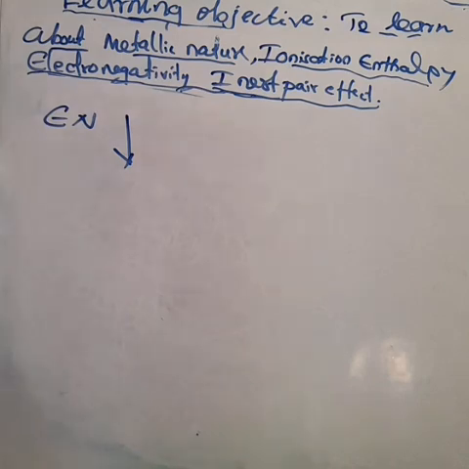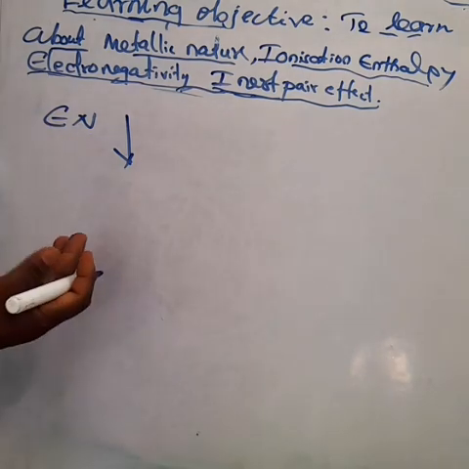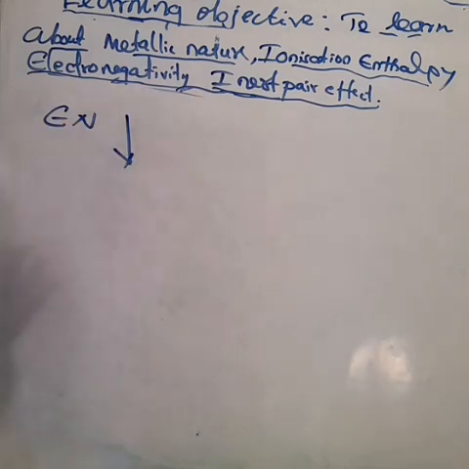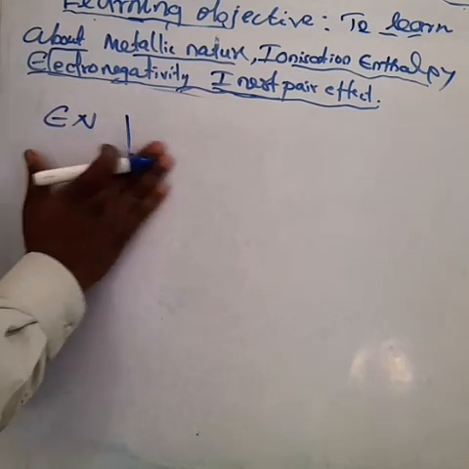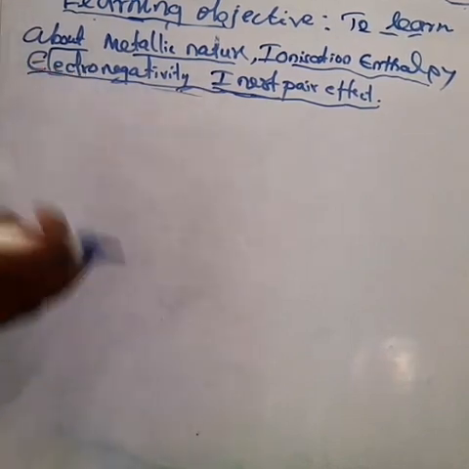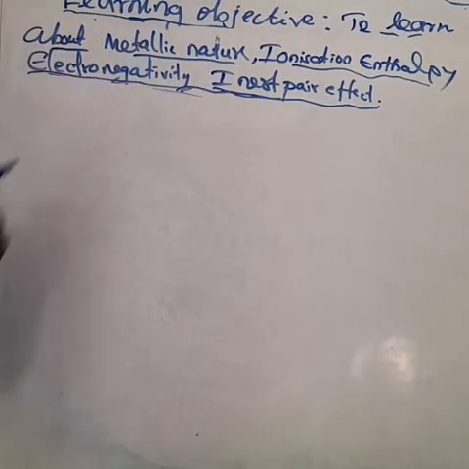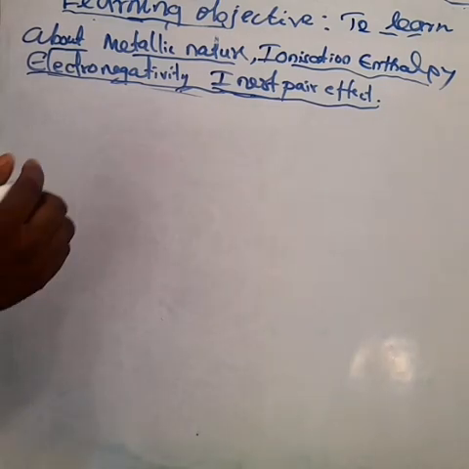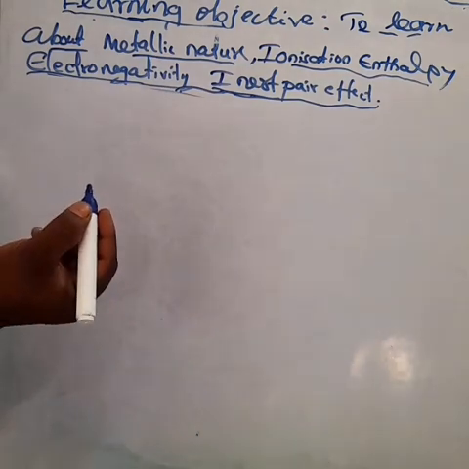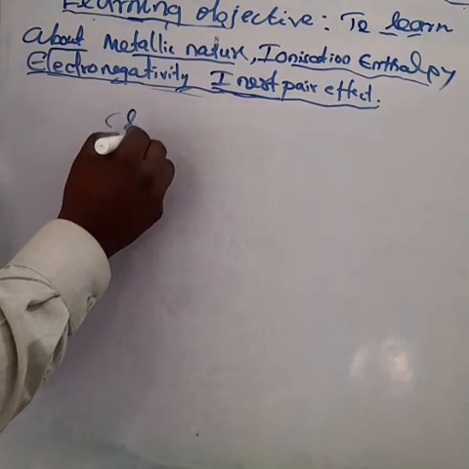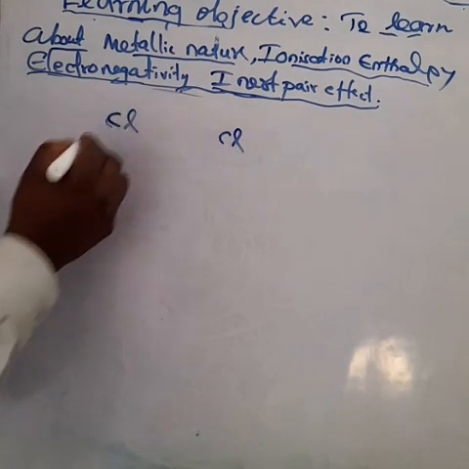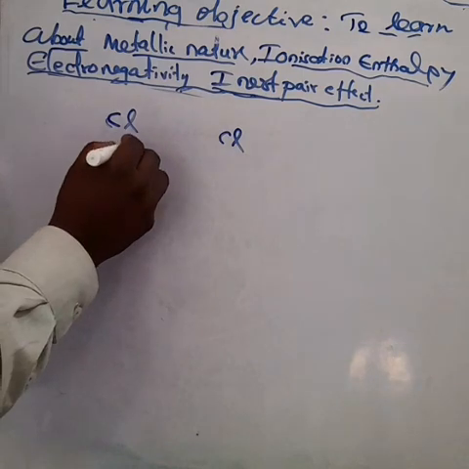Here the electronegativity decreases. Before that, what is electronegativity? My dear children, it is the tendency of an atom to attract the shared pair of electrons towards itself. I am giving one example. For example, chlorine, Cl. What is the atomic number of chlorine? 17. Am I right? 17.